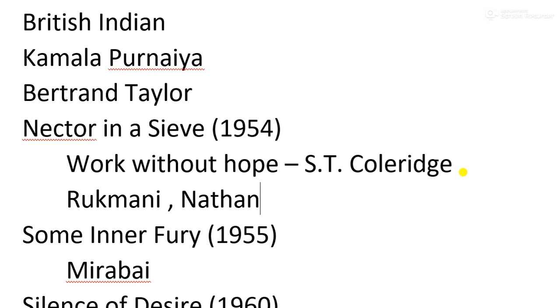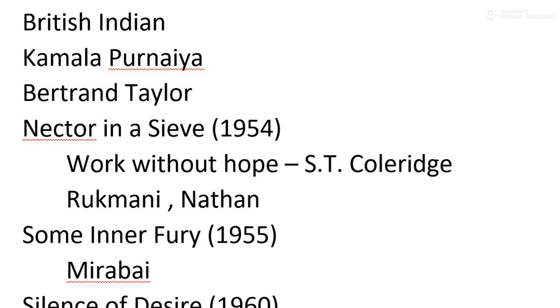There are other aspects like the zamindari, or landlord system, and how the poor farmers struggle to pay off their debts. These sorts of things are there. And one more fact you should remember: Rukmani is married to Nathan at the age of 12. So remember, Rukmani is the narrator of the story Nectar in a Sieve.